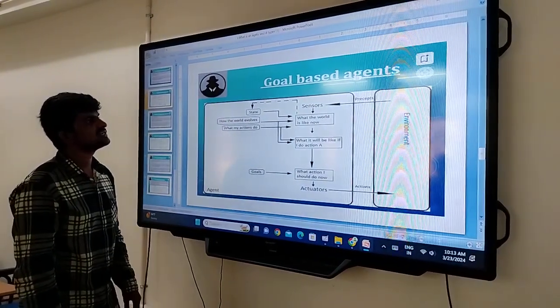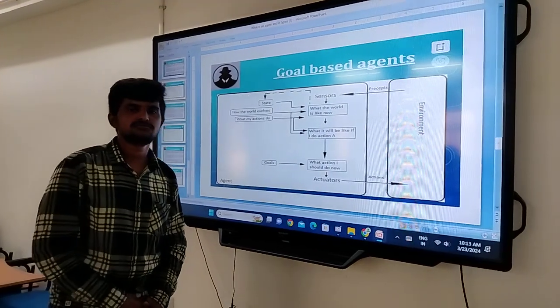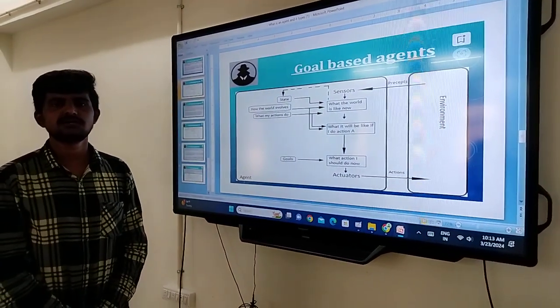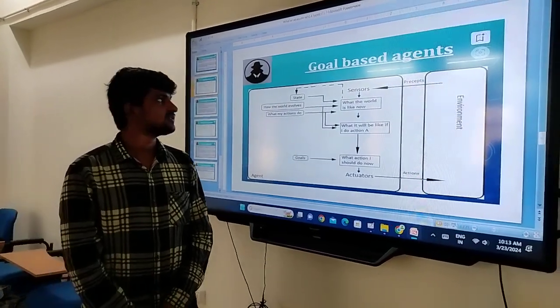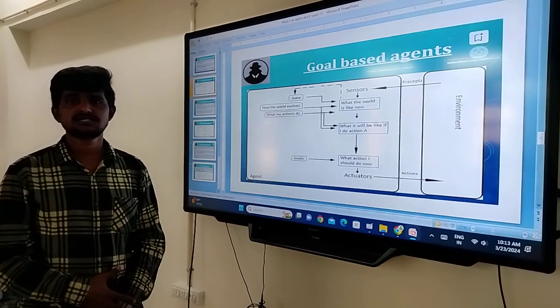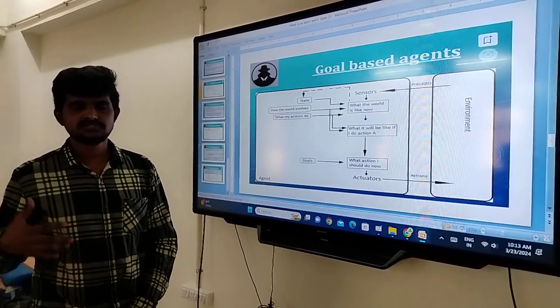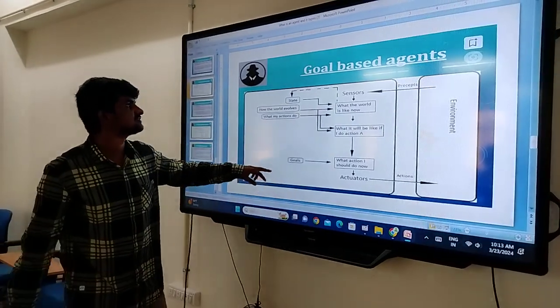The next one is the goal based agent. In a goal based agent the goal is fixed. If you take an artificial car, a goal and a destination are given to the car, and that is goal based. Here the artificial car is the agent, which, given the goal, reaches the destination. This is the goal based diagram.